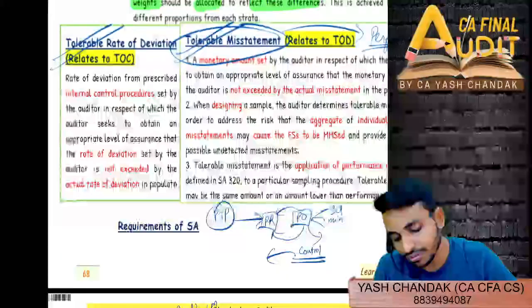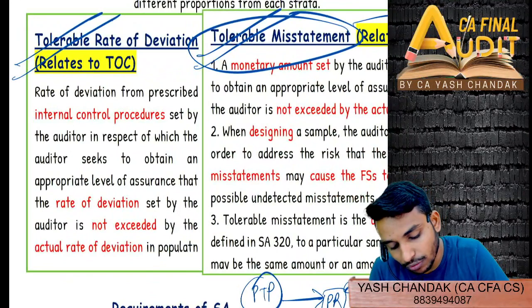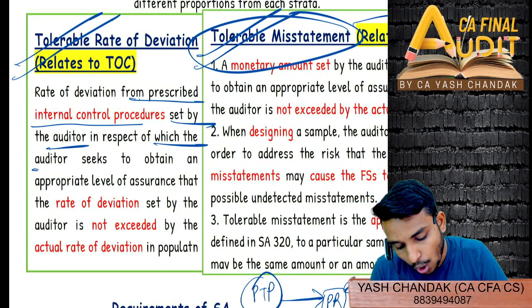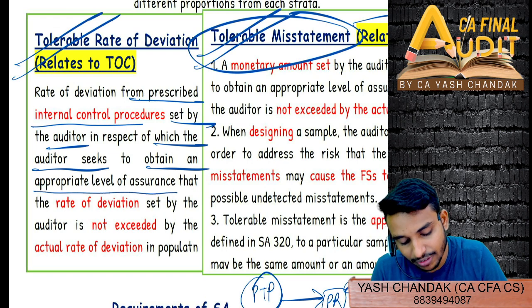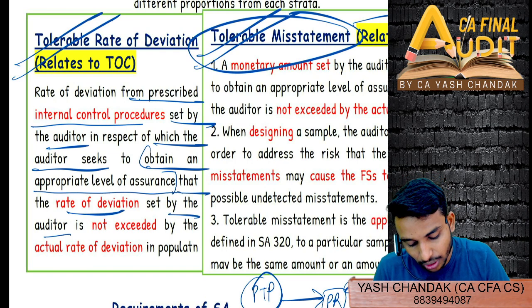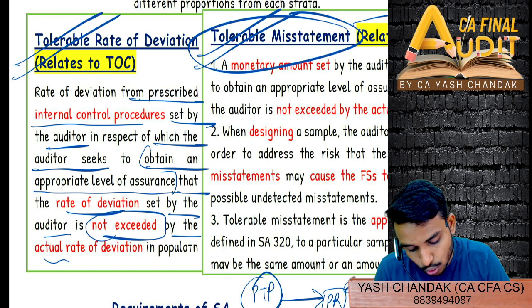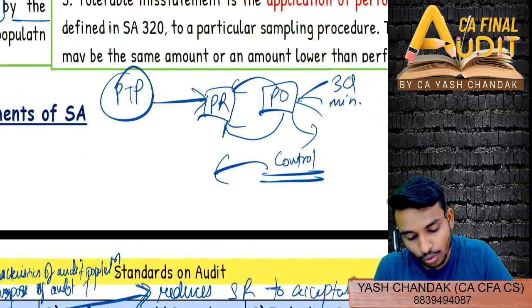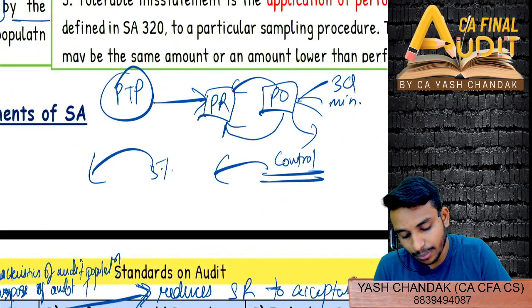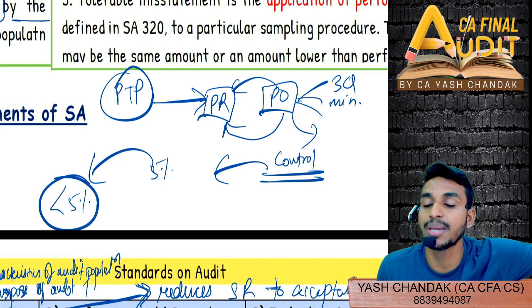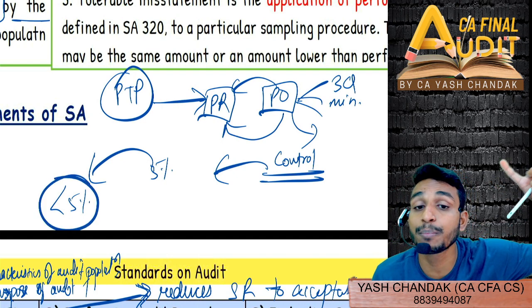So that is the tolerable rate of deviation from a prescribed internal control procedure set by the auditor, in respect of which the auditor seeks to obtain an appropriate level of assurance that the rate of deviation set by the auditor is not exceeded by the actual rate of deviation. So if my actual rate of deviation which I can tolerate is suppose 5%, then tolerable rate of deviation would be less than 5%. Why? Because of the same line. That is how we perform performance materiality.